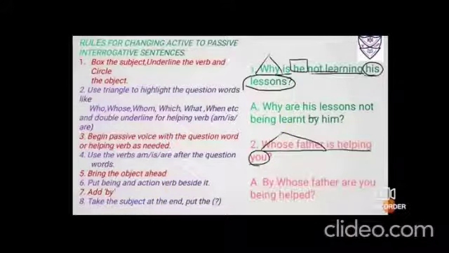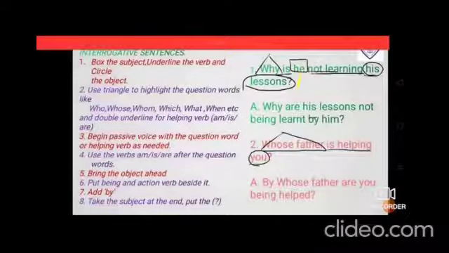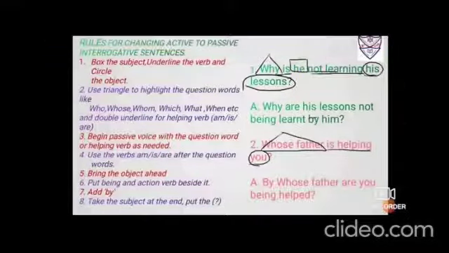Okay, so first thing children, what we are going to do is we have to put a box at the subject, that is he. Is not learning is a verb, so you have to underline it. His lessons is the object, so we will circle it. Now children, WH question is used. Fine, so I'll put a triangle and bring it down same. Now WH is a best friend with the helping verb.